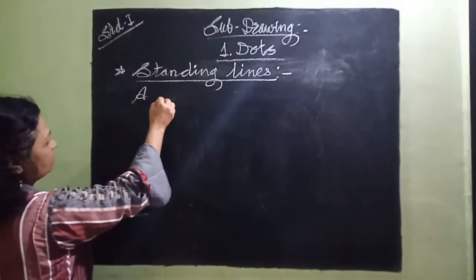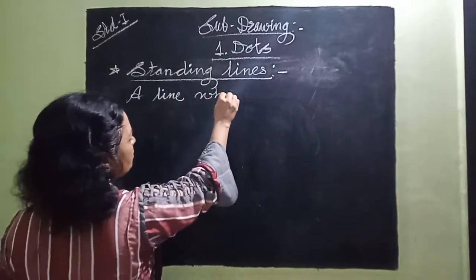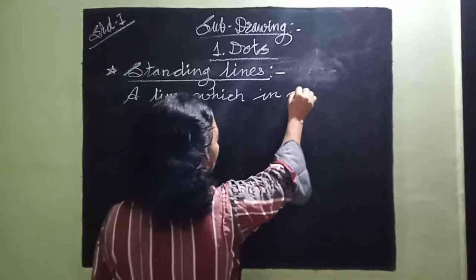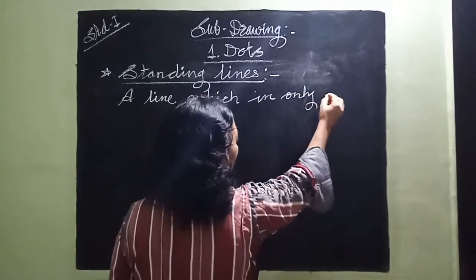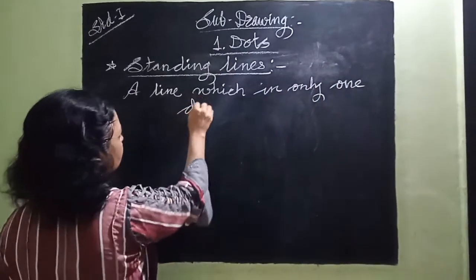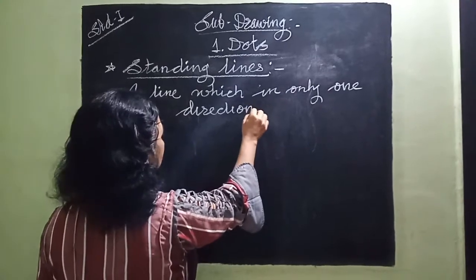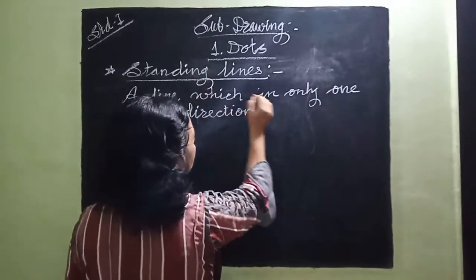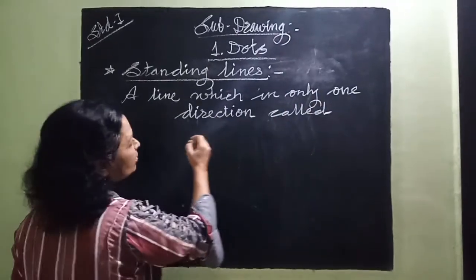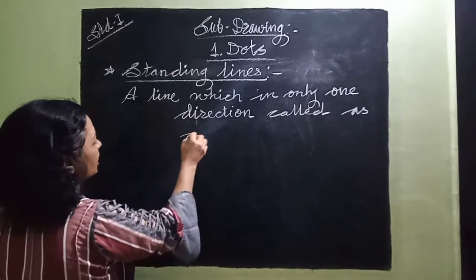A line which moves in only one direction is called a straight line.